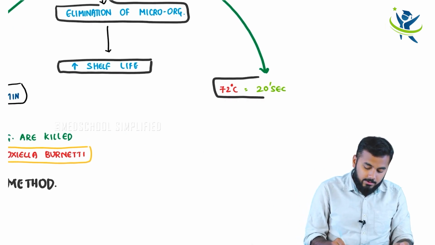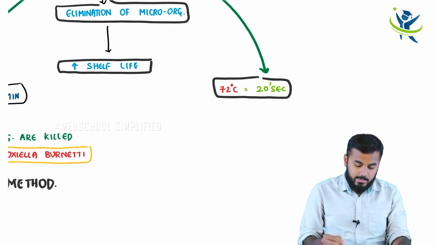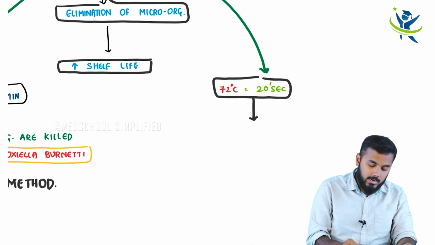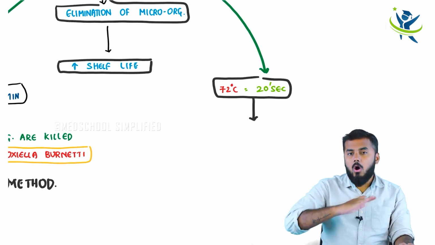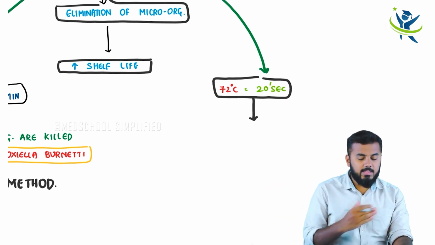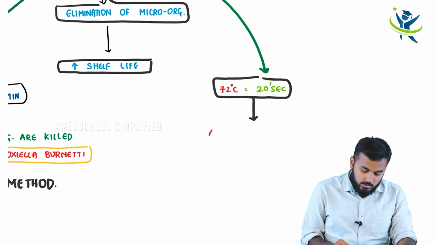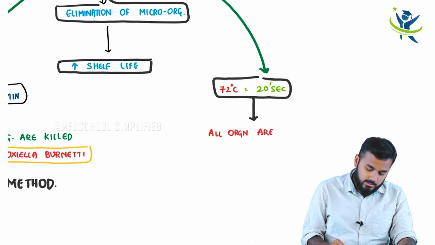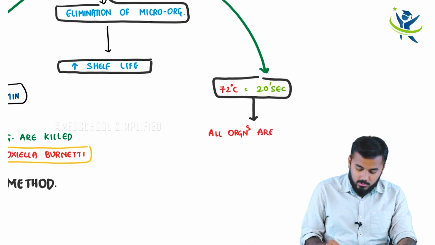Now when I'm heating at 72 degrees for about 20 seconds, all microorganisms are killed, including this Coxiella, everything is killed. All organisms, don't think of it as organs, it is organisms, are killed without any exceptions.